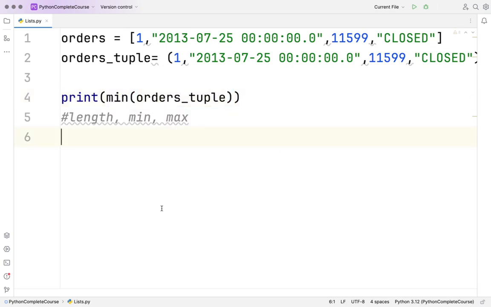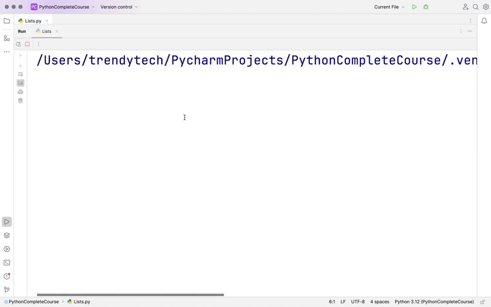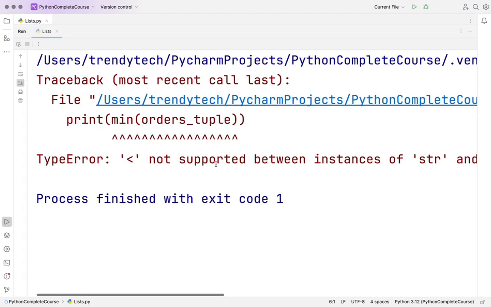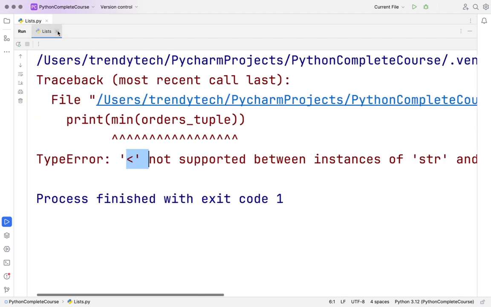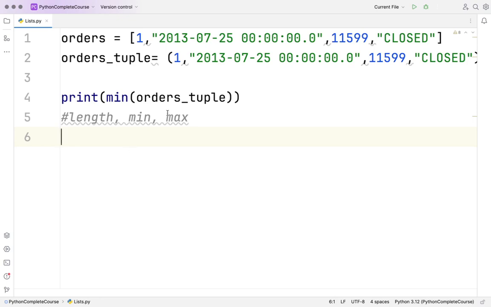Ideally not, because how can we compare an integer with a string? If all of them were integers, we could have done that. It will not be able to compare a string with an integer. It says less than is not supported between instances of str and int. You yourself can understand.